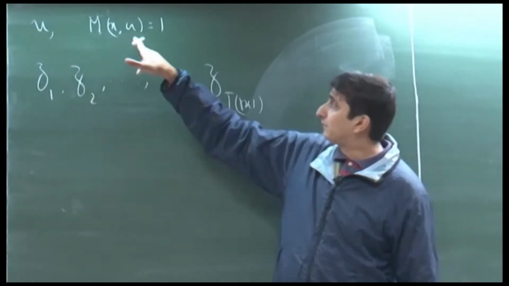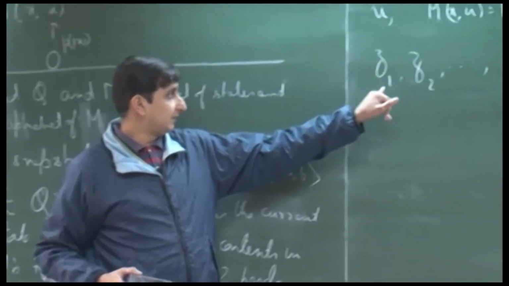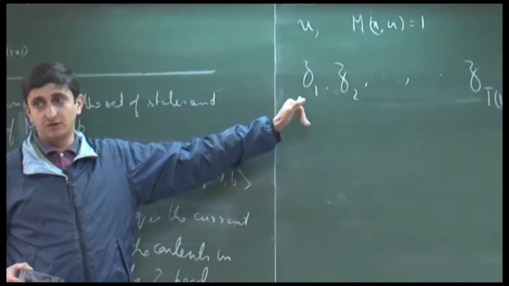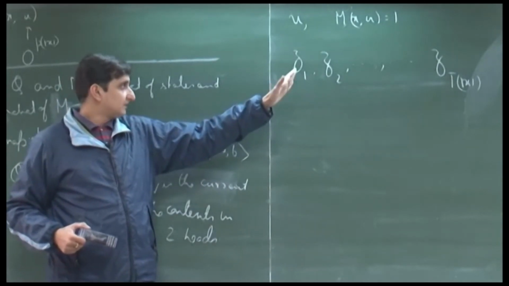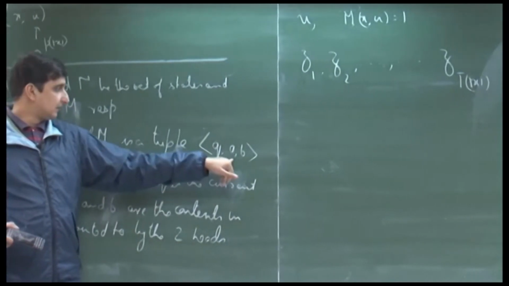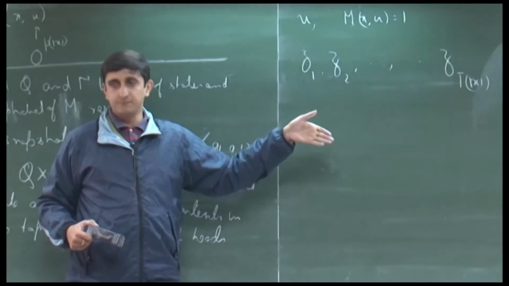which determines the fact that M of x comma u is equal to 1? So, firstly you need to check whether the first snapshot corresponds to the initial snapshot or the initial configuration, that is, it contains the start state q, and it contains the first two symbols of the input tape and the work tape.